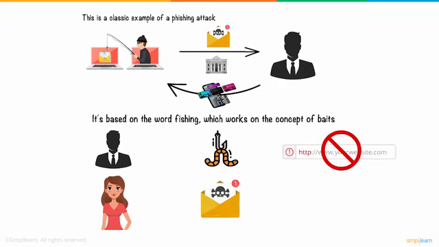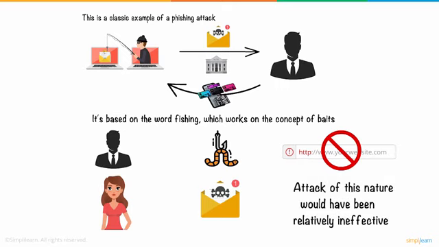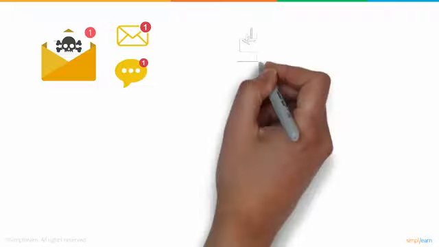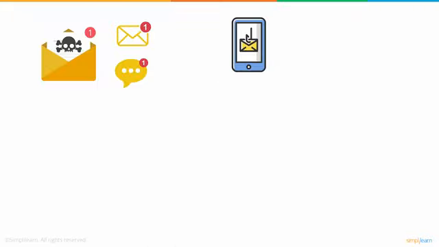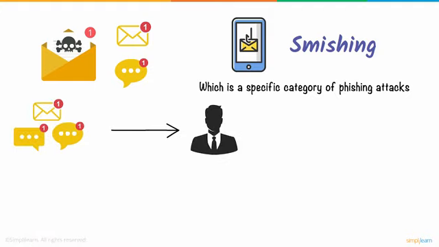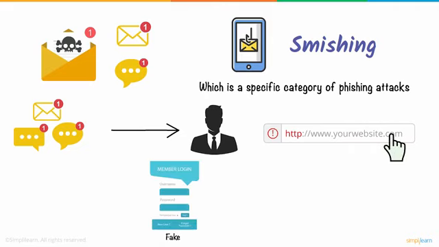If Jane never opened the malicious link or was cautious about the email's authenticity, an attack of this nature would have been relatively ineffective. But how does the hacker gain access to these credentials? A phishing attack starts with a fraudulent message, which can be transmitted via email or chat applications. Even using SMS conversations to impersonate legitimate sources is known as smishing, which is a specific category of phishing attacks. Irrespective of the manner of transmission, the message targets the victim in a way that coaxes them to open a malicious link and provide critical information on the requisite website.